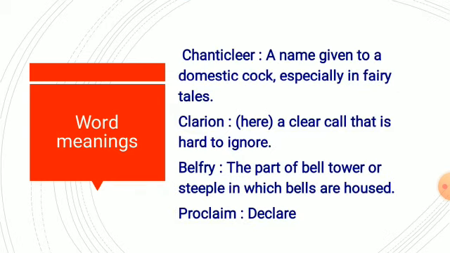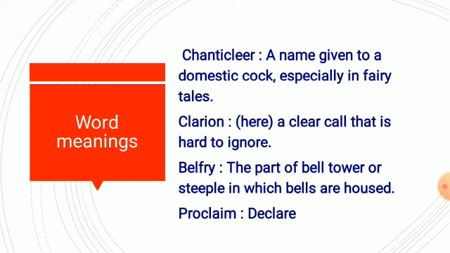Now, here are some word meanings. Chanticleer, a name given to a domestic cock, especially in fairy tales. Clarion, here a clear call that is hard to ignore. Belfry, the part of a bell tower or steeple in which bells are housed. And proclaim means declare. So, students, I hope that you have understood the poem.